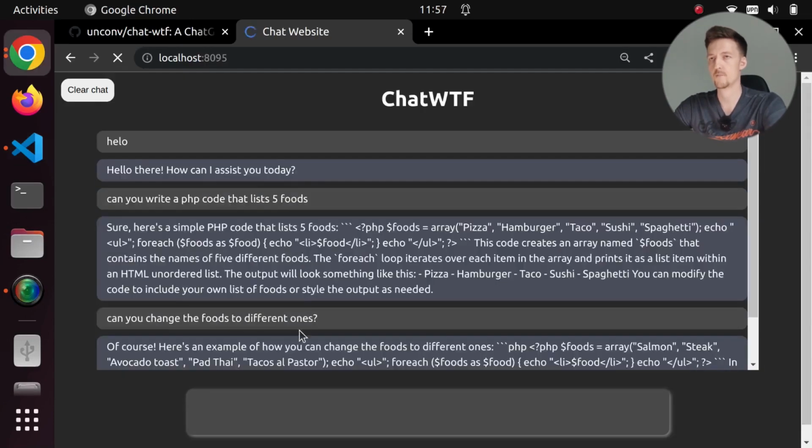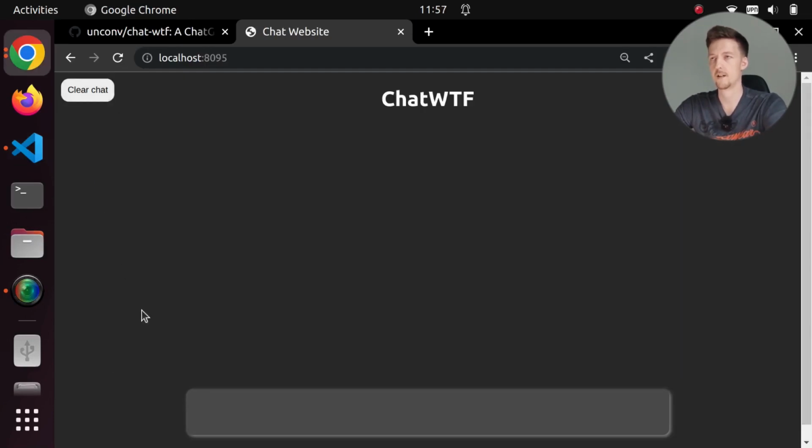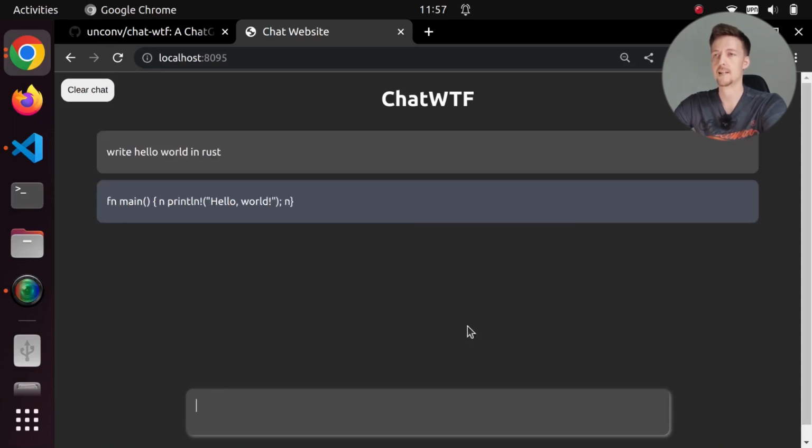And I refresh this page, and if I click here, it empties it. If I refresh, it is empty. So that works. So then I can say something like write hello world in Rust, and it will write it. Now, something is wrong with these \n's here.